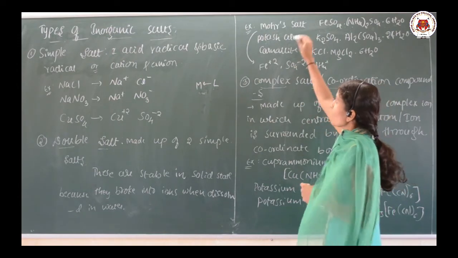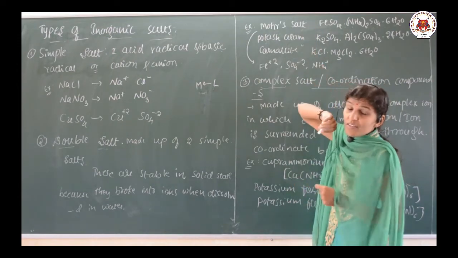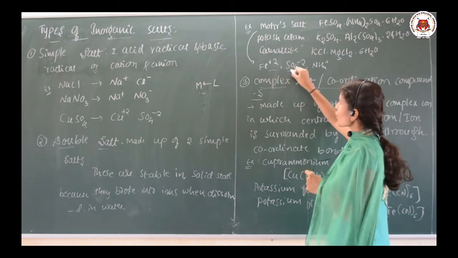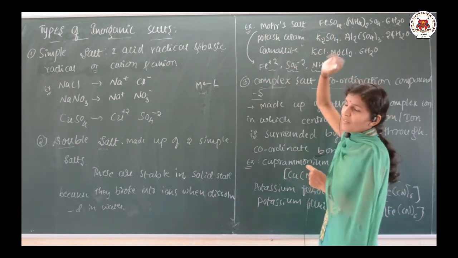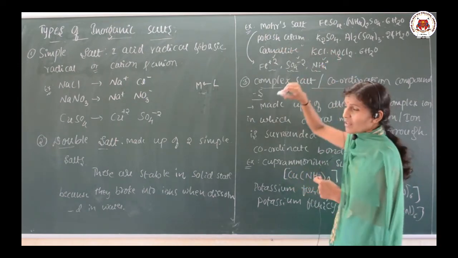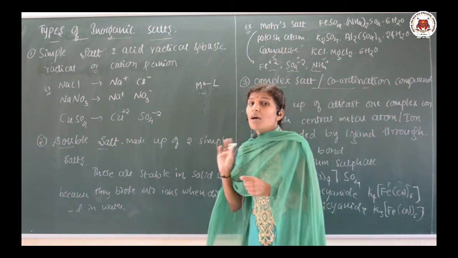See here, whenever Mohr's salt is dissolved in water or in solution, it is going to give us all the ions present in it, like Fe+2, SO4-2, NH4+.